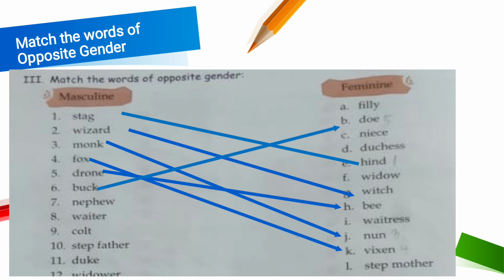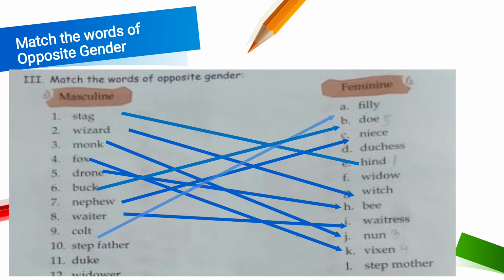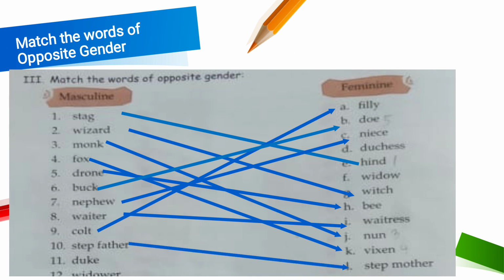Feminine gender of buck is doe. Feminine gender of nephew is niece. Feminine gender of waiter is waitress. Feminine gender of colt is filly. Feminine gender of stepfather is stepmother. Feminine gender of duke is duchess. Okay, now tell me what's the feminine gender of widower. That is widow. Okay.